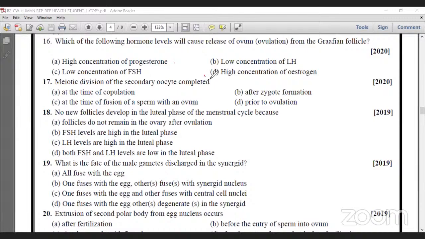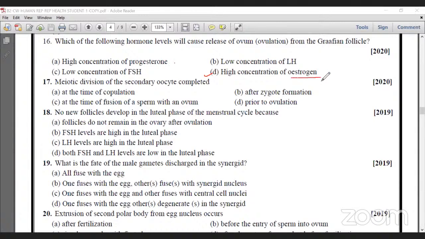So this hormone generally, actually, FSH and LH are at peak level from the pituitary gland. Actually, options, I think, wrong. Which of the following hormones cause release of the ovum, ovulation, from the Graafian follicle? High concentration of progesterone, but estrogen is also considered for ovulation.